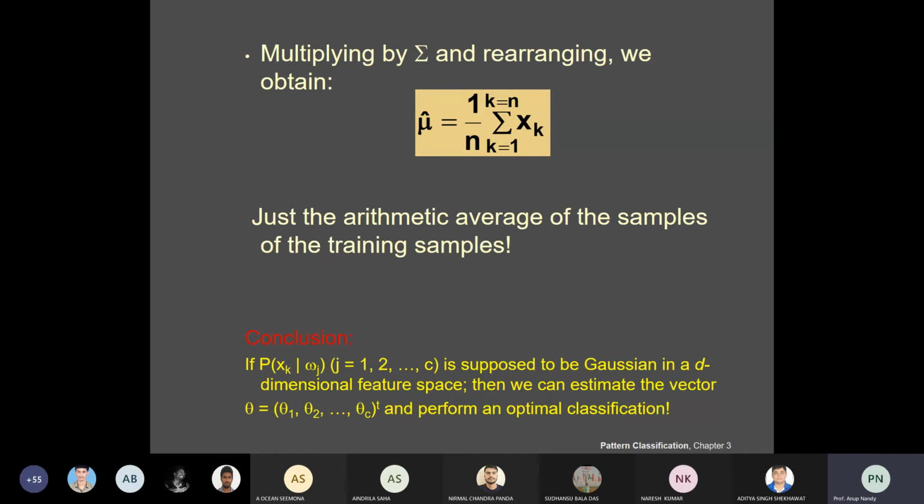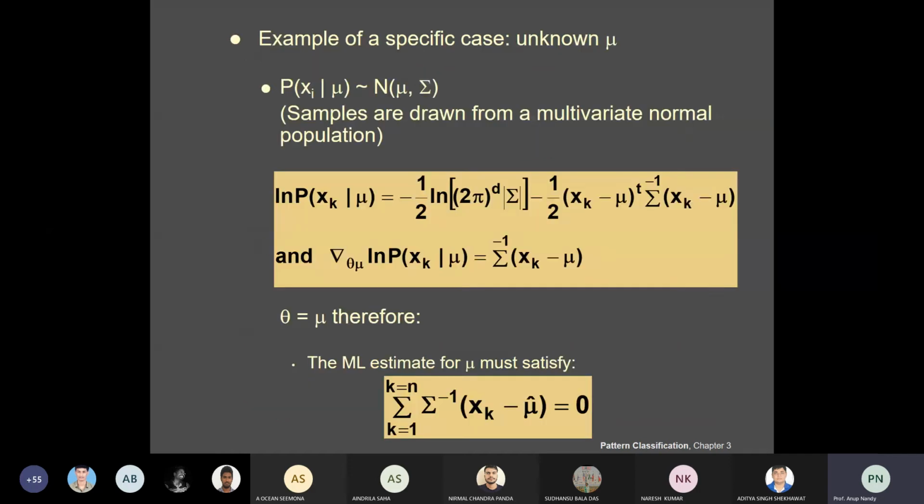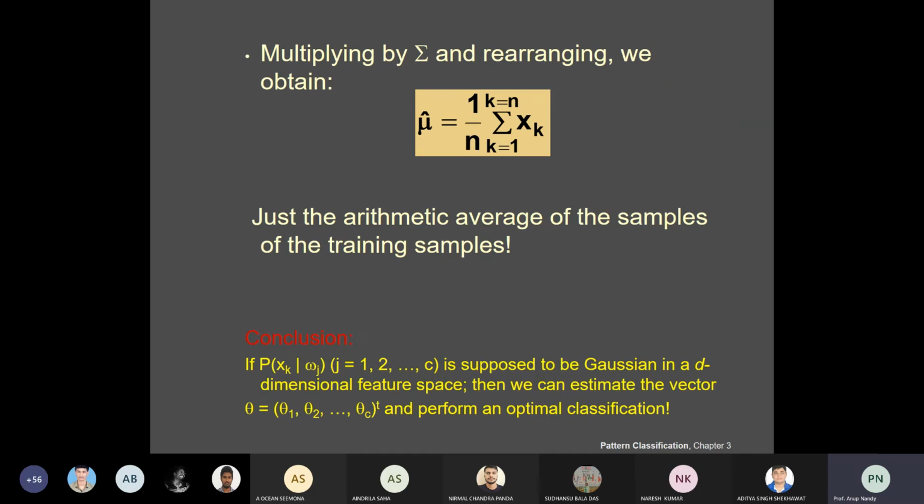Or you can simply use theta and forget about the rest. If you consider xk minus theta, then the summation of i from 1 to n of xk minus n theta. Theta is a constant, so it just comes out, and the summation of 1 plus 1 plus 1 gives n theta. Now n theta is equal to the summation of xk, so theta is equal to 1 by n times the summation, which is nothing but mu hat. So this is an estimate, and that is why 1 by n is coming.